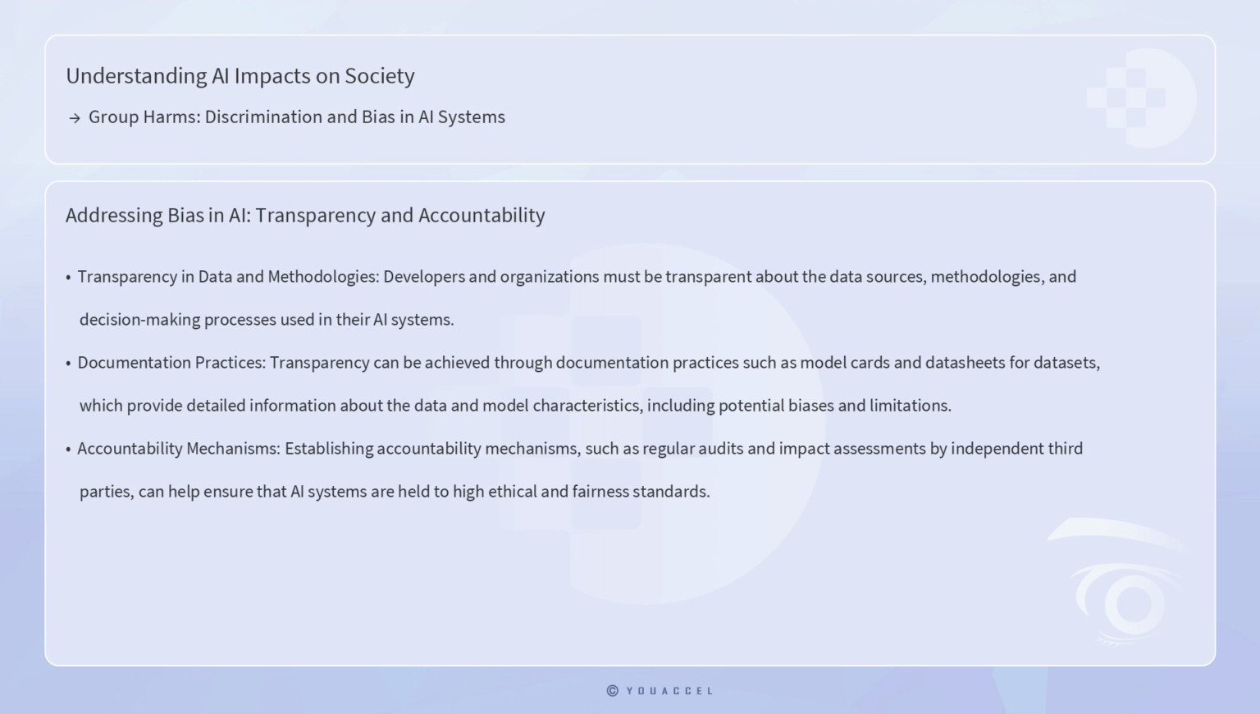Transparency and accountability are also crucial in addressing bias in AI. Developers and organizations must be transparent about the data sources, methodologies, and decision-making processes used in their AI systems. This transparency can be achieved through documentation practices such as model cards and datasheets for datasets, which provide detailed information about the data and model characteristics, including potential biases and limitations. Additionally, establishing accountability mechanisms, such as regular audits and impact assessments by independent third parties, can help ensure that AI systems are held to high ethical and fairness standards.